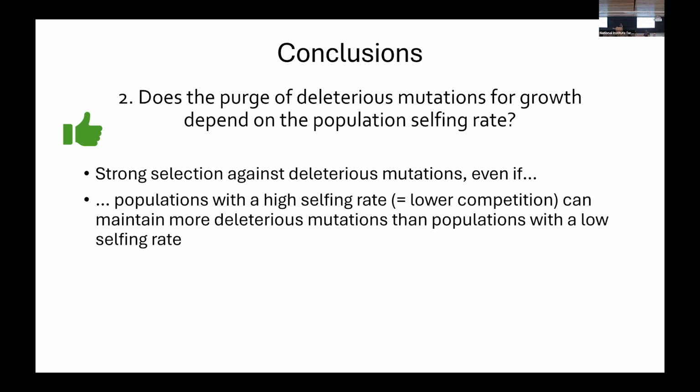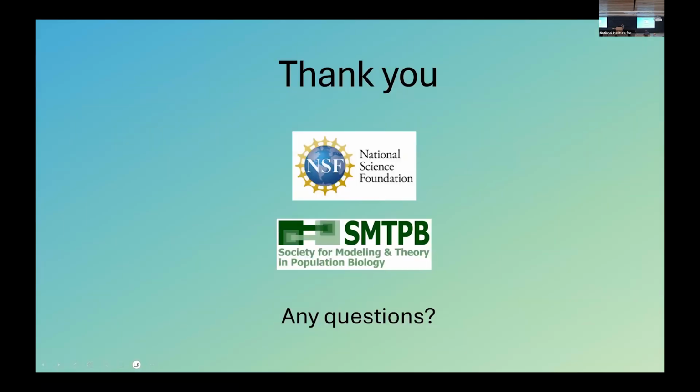We found strong selection against deleterious mutation, but populations with a higher selfing rate, so where competition is lower, can maintain more deleterious mutations than populations with a low selfing rate.